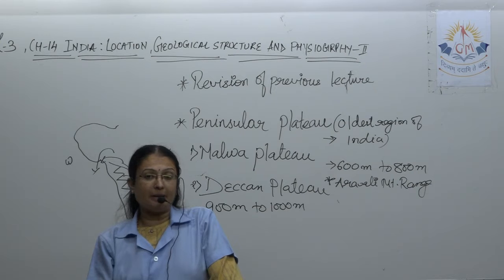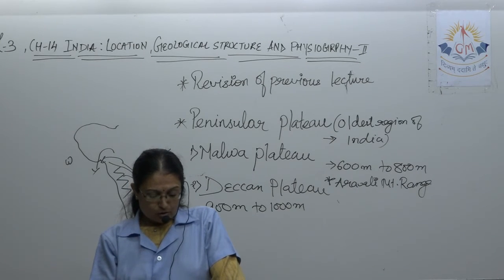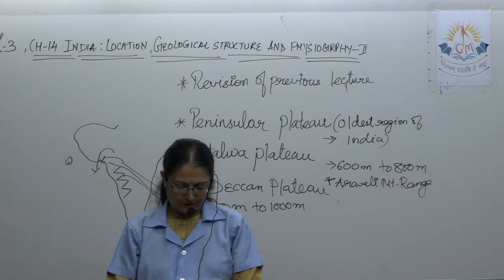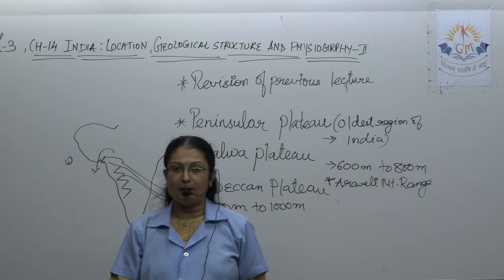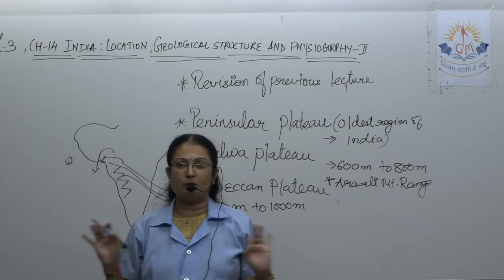And for Narmada and Tapi, we will remember that they flow to the south west side. So except the river Narmada and Tapi which flow westward, most of the rivers of the Deccan Plateau flow eastward and meet the Bay of Bengal. Now I think peninsular plateau is absolutely clear.